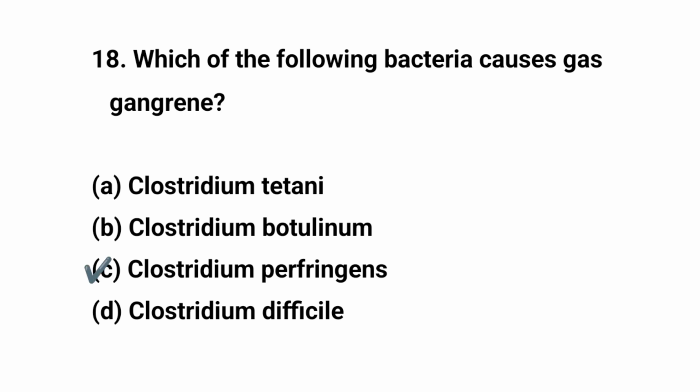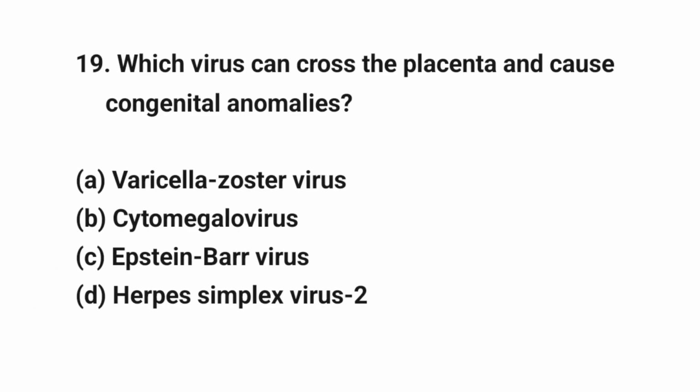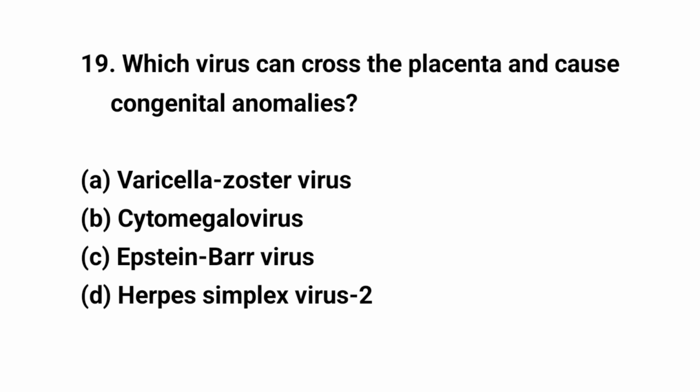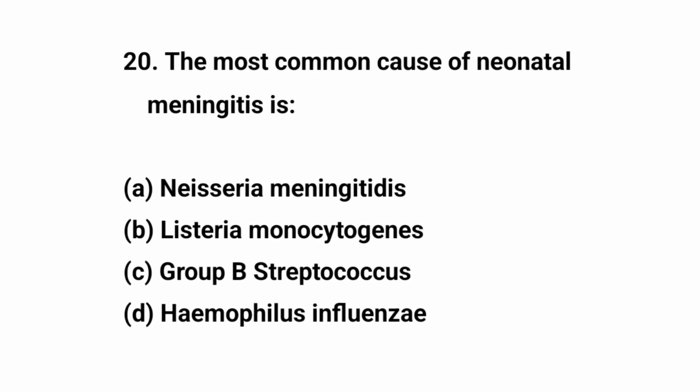The right answer is C. Clostridium perfringens. Question number 90. Which virus can cross the placenta and cause congenital anomalies? The right answer is B. Cytomegalovirus.